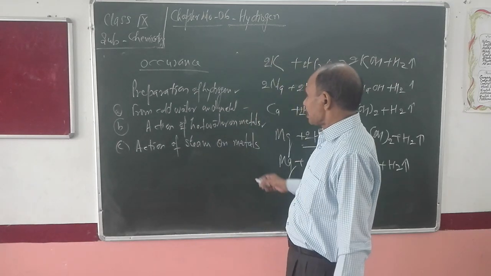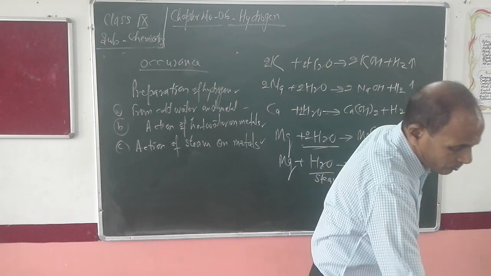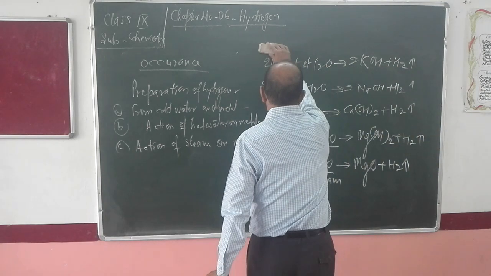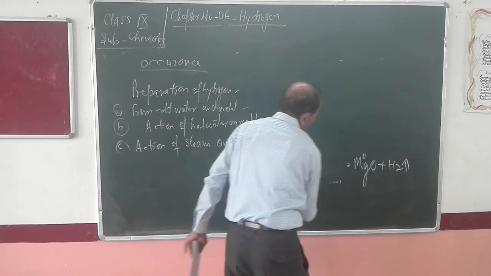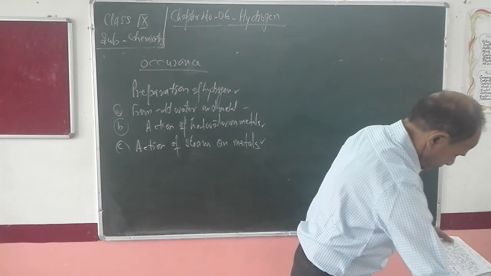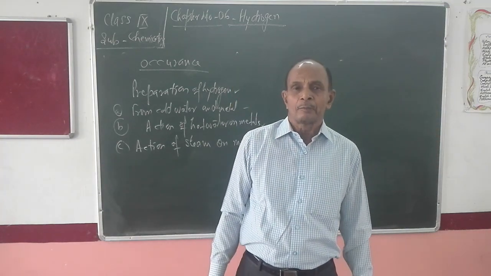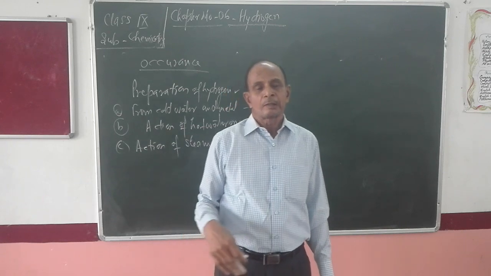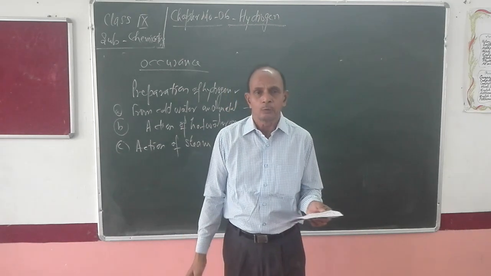Now the next heading is action of steam on metals. Aluminium reacts with steam to form its oxide, Al2O3.